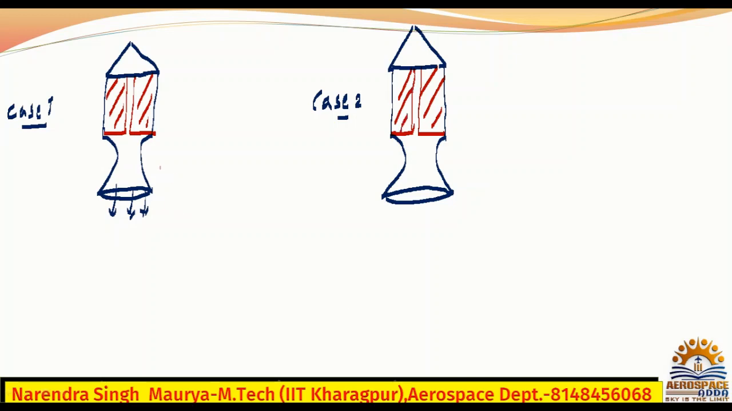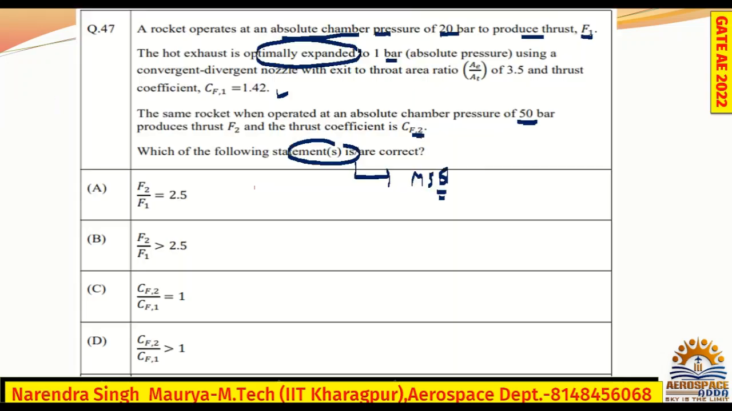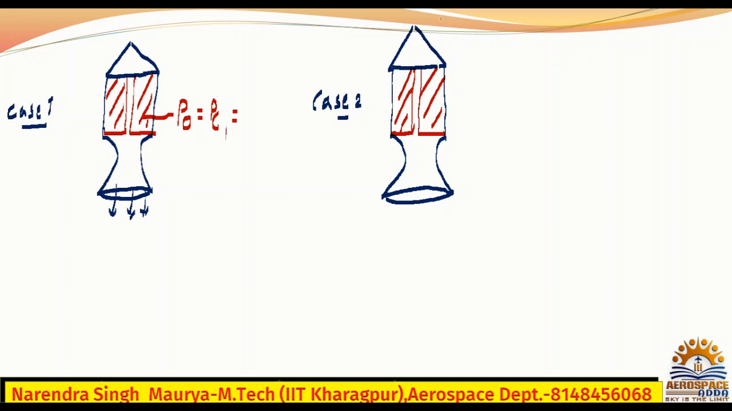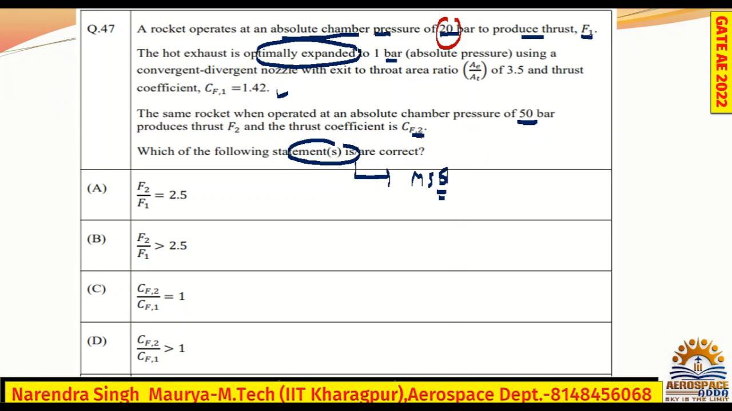And obviously the propellant will be burning, so there is a combustion chamber pressure, and that combustion chamber pressure will be the total pressure, denoted by PC. Because this is case 1, I will say PC1, and they have given PC1 as 20 bar. Similarly, in the second case the total pressure is also given, but this is the second case, so I must write PC2, and it is given as 50 bar.